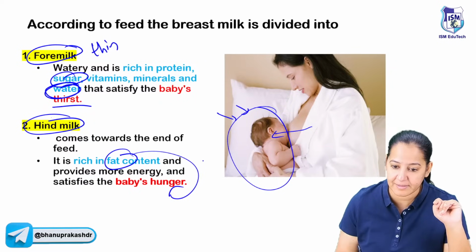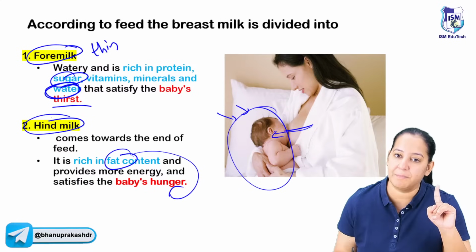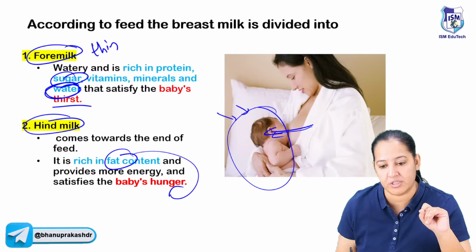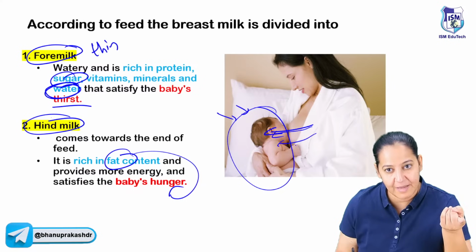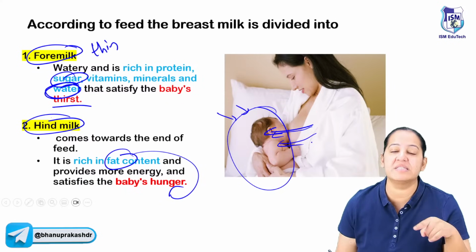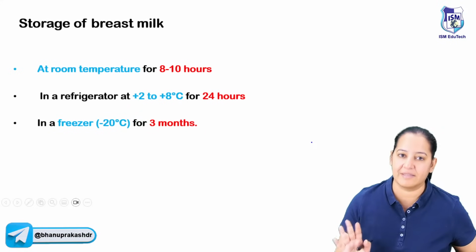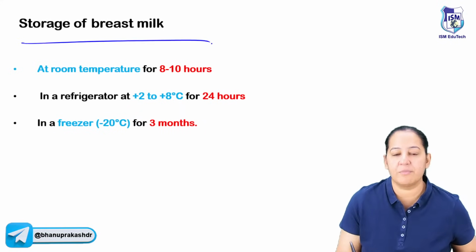You got it? What is foremilk? What is hind milk? So foremilk is to satisfy the baby's thirst. It contains water and carbohydrate. Meetha pani. It's like a sweet water. And later on, the baby keeps on sucking. The hind milk will come, which is rich in fat to satisfy the baby's hunger. So this is the funda of the foremilk and the hind milk. You got it? Now what is the storage of the breast milk?